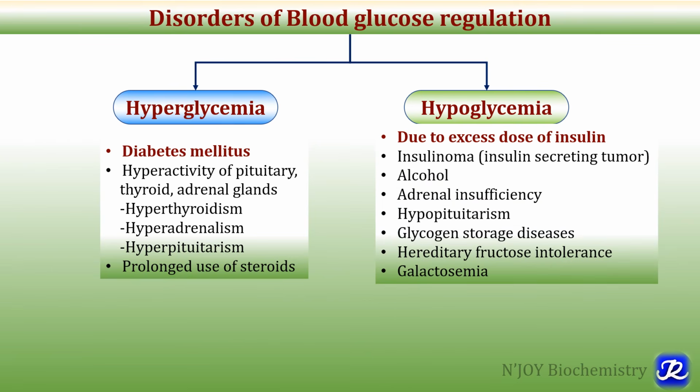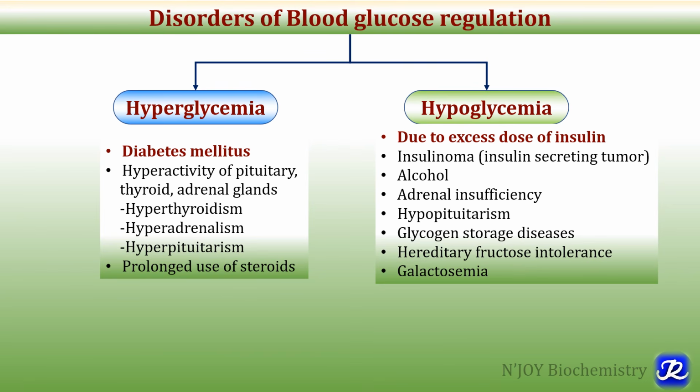The most common cause of hypoglycemia is also diabetes mellitus, in a patient who is on insulin treatment. Whenever there is an excess dose of insulin or the patient forgets to take a meal after taking an insulin injection, hypoglycemia can result. Other conditions are insulinoma and alcohol consumption, which results in hypoglycemia. Adrenal insufficiency, hypopituitarism and various glycogen storage diseases are also associated with hypoglycemia. Hereditary fructose intolerance and galactosemia are other causes of hypoglycemia. So these are the various disorders or conditions associated with blood glucose regulation.